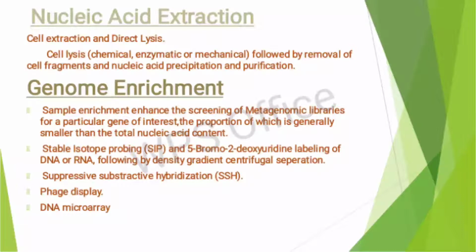Stable isotope probing and 5-bromo-2-deoxyuridine labeling of DNA or RNA, followed by density gradient centrifugal separation takes place. Then suppressive subtractive hybridization, phage display and DNA microarray takes place at the end.